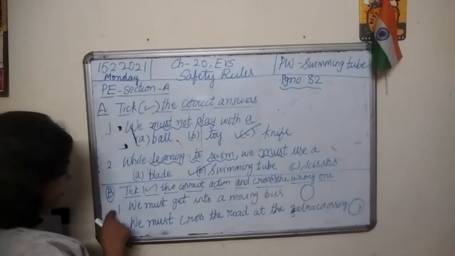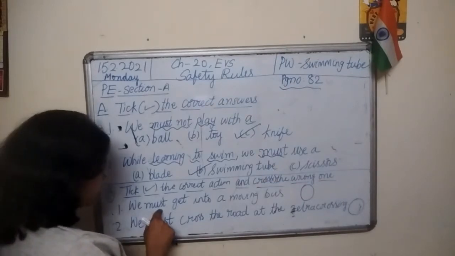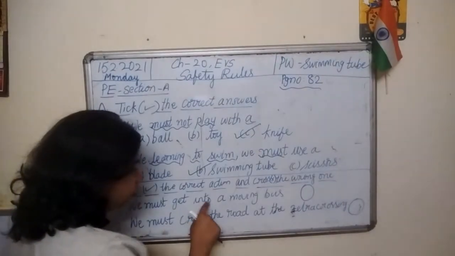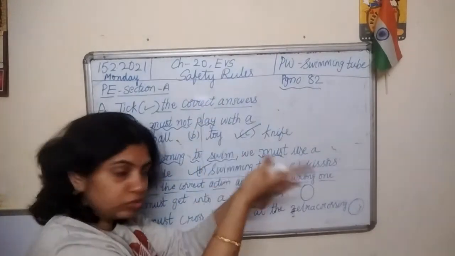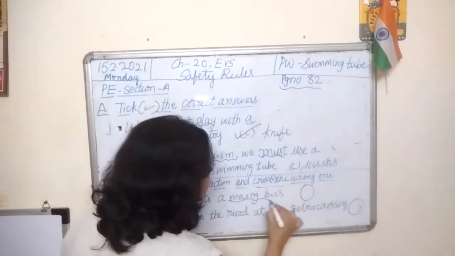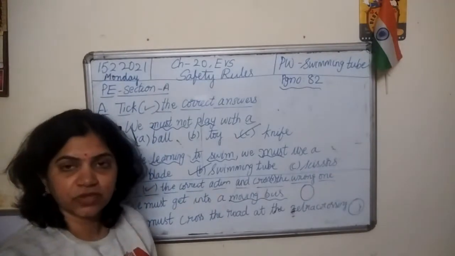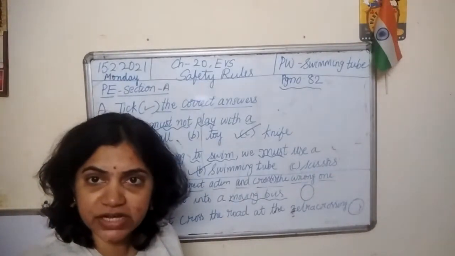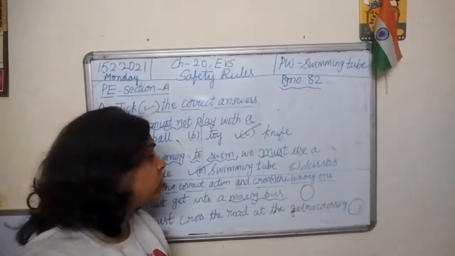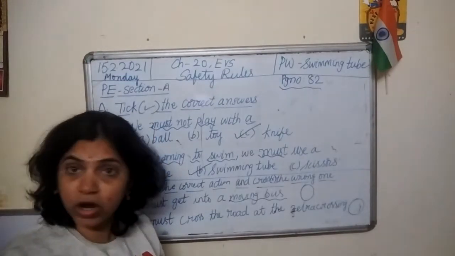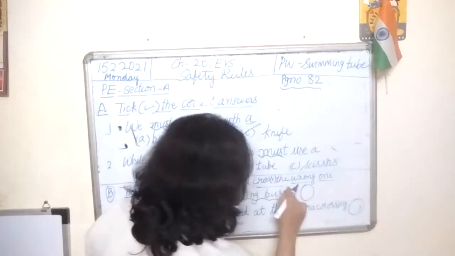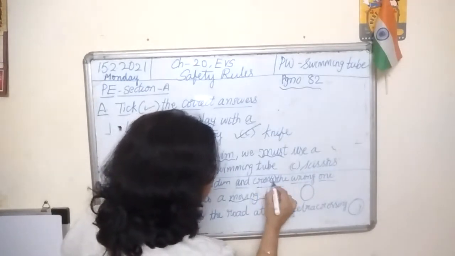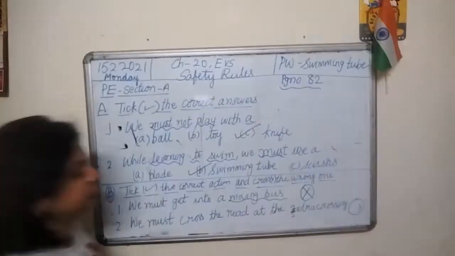First one. We must get into a moving bus. Should we get into a moving bus? No, very dangerous. We should not get into a moving bus. So this is a wrong action. So cross the wrong action. Cross.